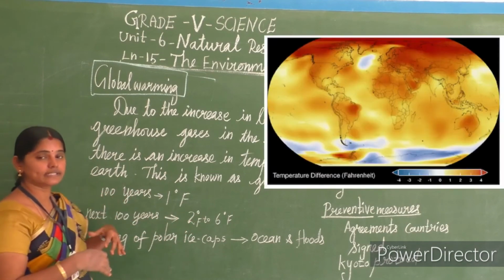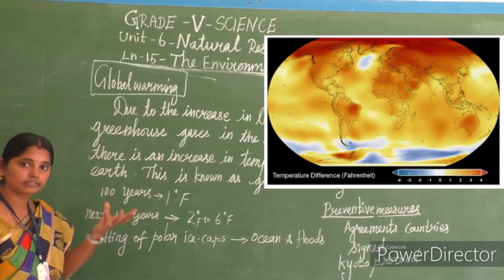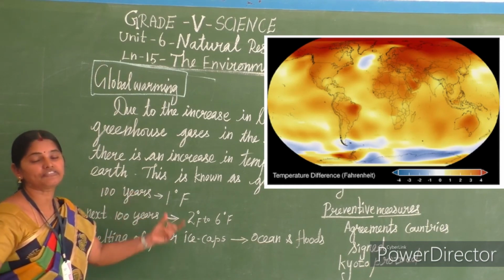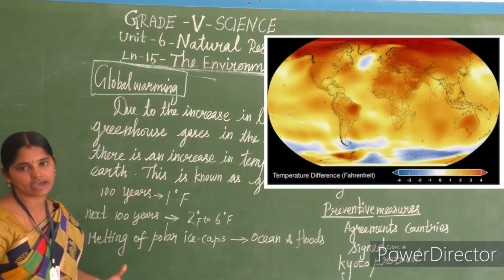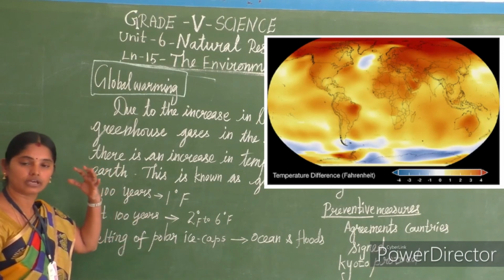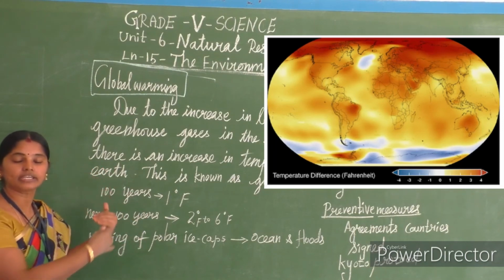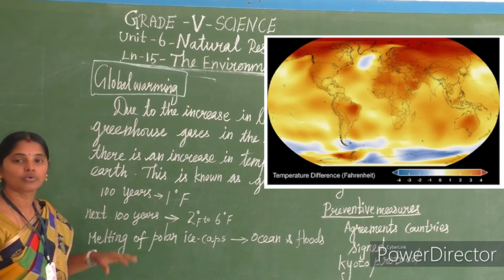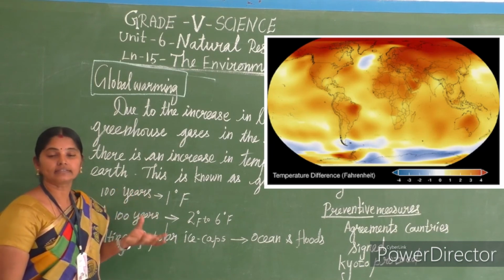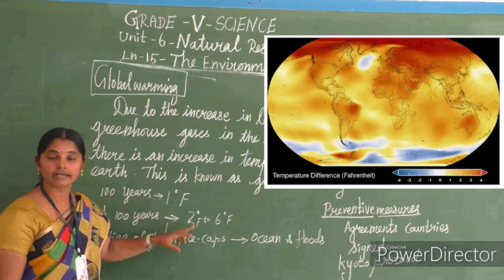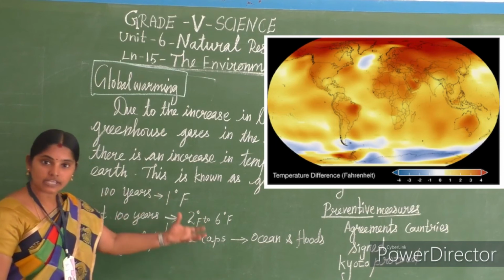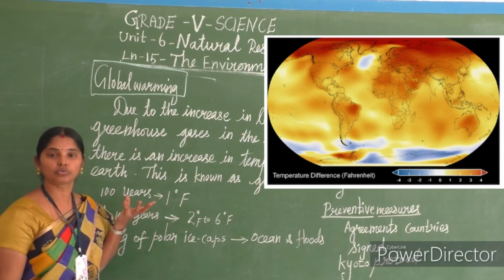See, if you notice the last 100 years, the earth's temperature has increased by 1 degree Fahrenheit. If the same scenario continues, the same pollution, the same thing prolonged for a long time, what will happen to our earth? In the next 100 years, maybe our earth's temperature will increase by 2 degrees Fahrenheit or even 6 degrees Fahrenheit. Okay, if the temperature increases like that, what will happen to our earth?